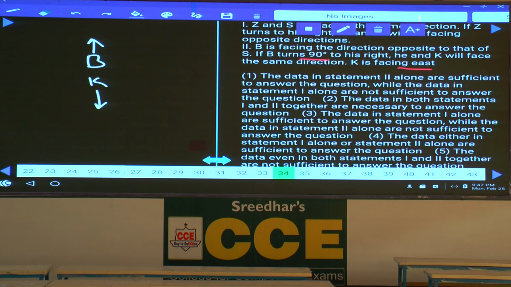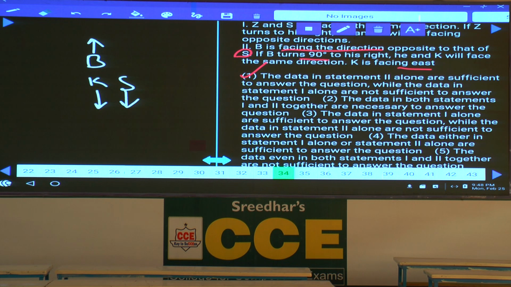Now the question is about what? S. Then any information regarding this S? B is facing the direction opposite to that of S. B is north, S is south. Are you getting the answer or not? And so only 2 alone is sufficient. Only 2 alone is sufficient. Choice 1 is the answer. Are you following?